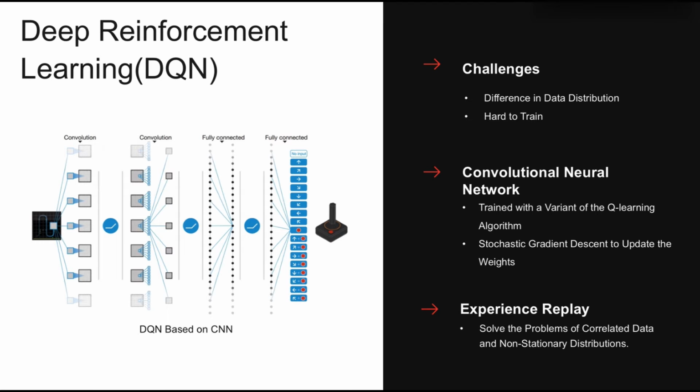However, the challenge is that most deep learning algorithms assume that the data samples are independent, while in reinforcement learning, one typically encounters sequences of highly correlated states. A paper released by DeepMind shows that a convolutional neural network can overcome these challenges. The structure of this network is shown in Figure 1. The network is trained with a variant of the Q-learning algorithm with stochastic gradient descent to update the weights. In addition, a mechanism called experience replay was used to solve the problems of correlated data and non-stationary distributions.